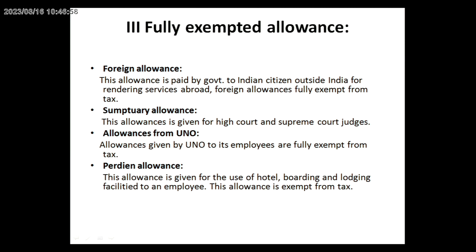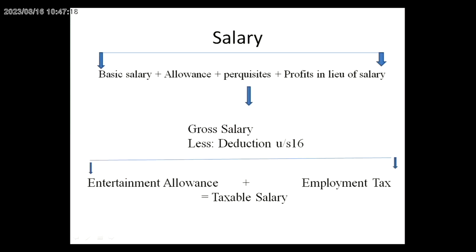That is fully exempted. Sumptuary allowances are the allowances given for High Court or Supreme Court judges only. Allowances given by UNO to its employees are fully exempt from tax. Per day allowance, this allowance given for the use of hotel, boarding and lodging, is also exempt from tax.